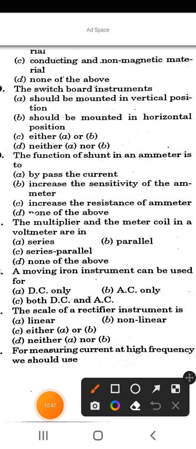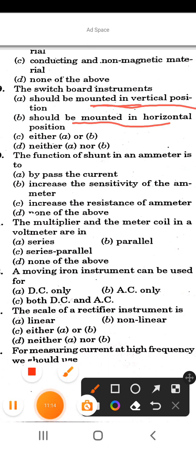Next question is, the switchboard instruments. Options are should be mounted in vertical position, should be mounted in horizontal position. Option C is either A or B. Option D is neither A or B. So the correct answer of this question is the switchboard instrument should be mounted in vertical position only.